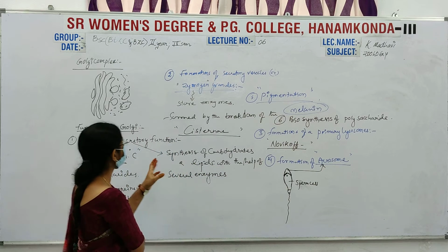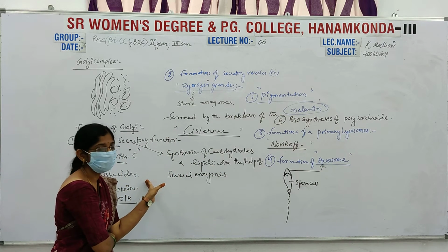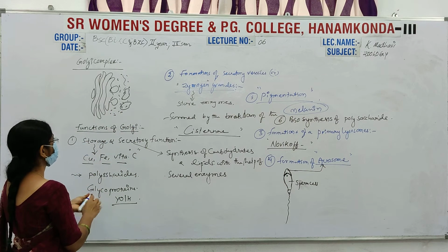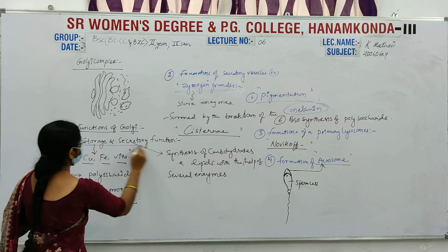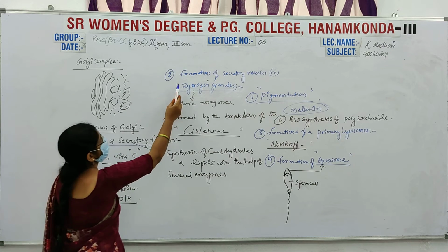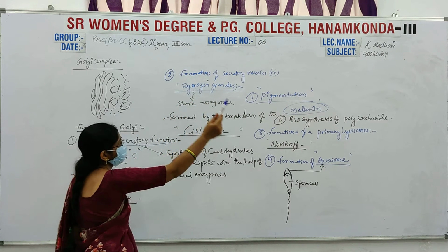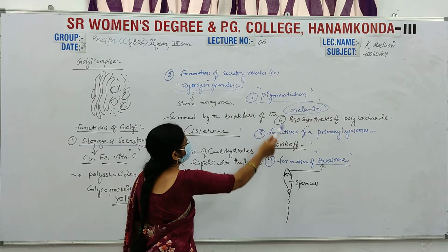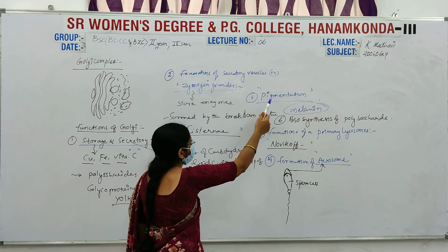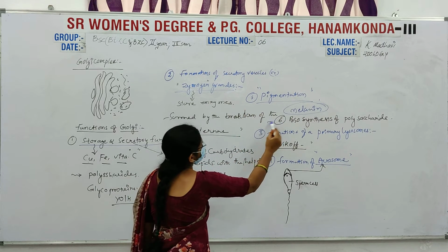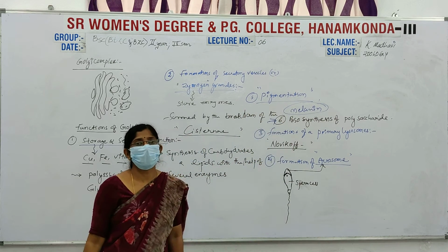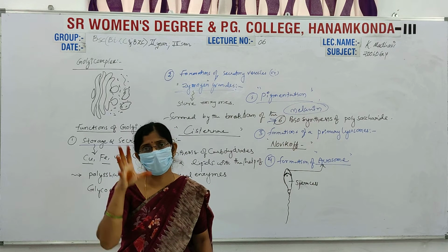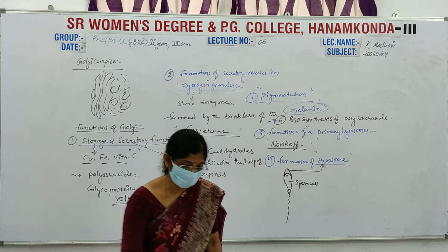Next, you must write the functions of the Golgi: storage and secretory functions, formation of zymogen granules, formation of primary lysosomes, formation of acrosomes, pigment formation, and lastly biosynthesis of polysaccharides. We must remember at least six functions of the Golgi complex.